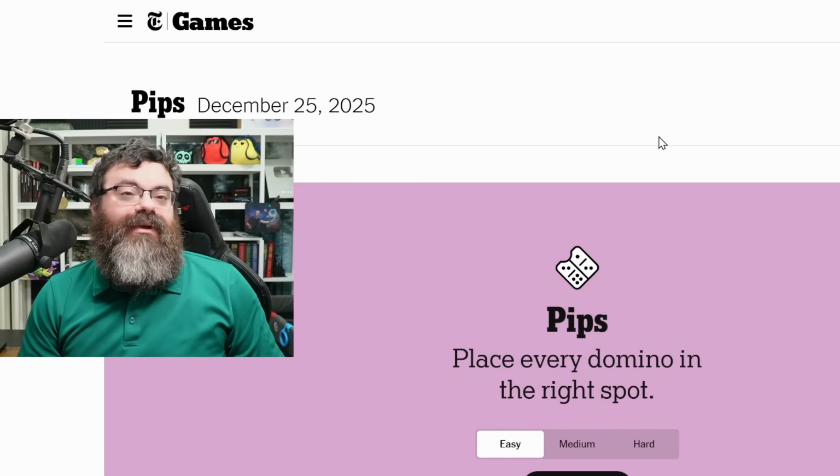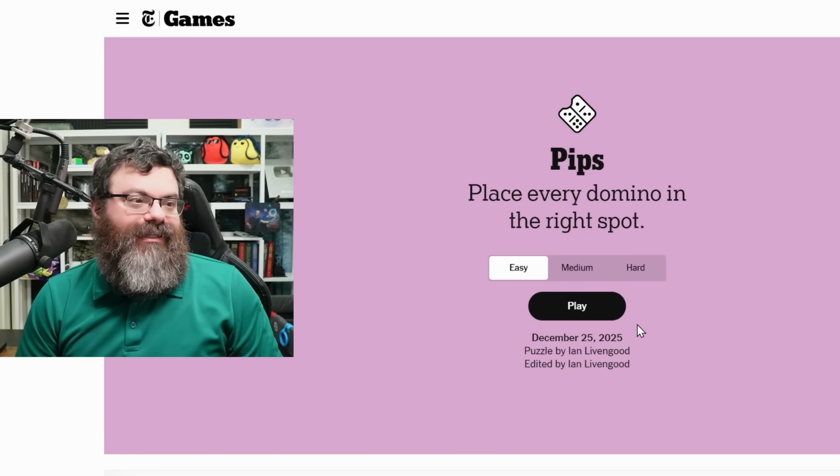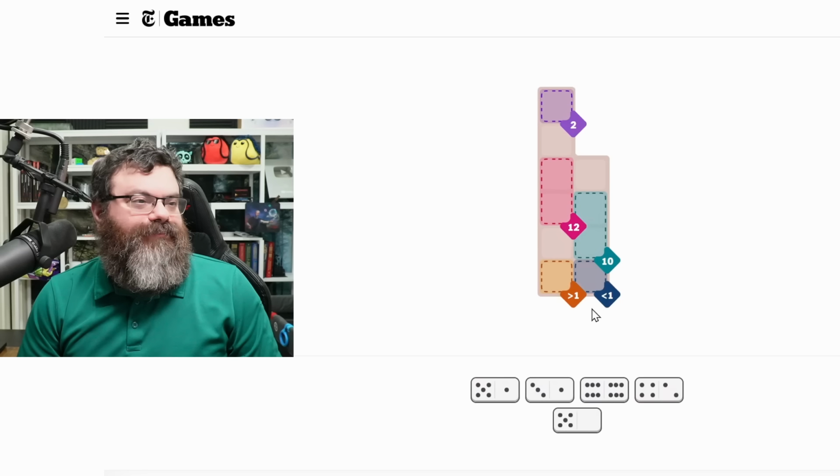And let's move on to Pips. I really hope Pips doesn't take as long as it did yesterday. I cut out most of my hard solve, I'm sure you noticed. All right, well, let's do the easy.